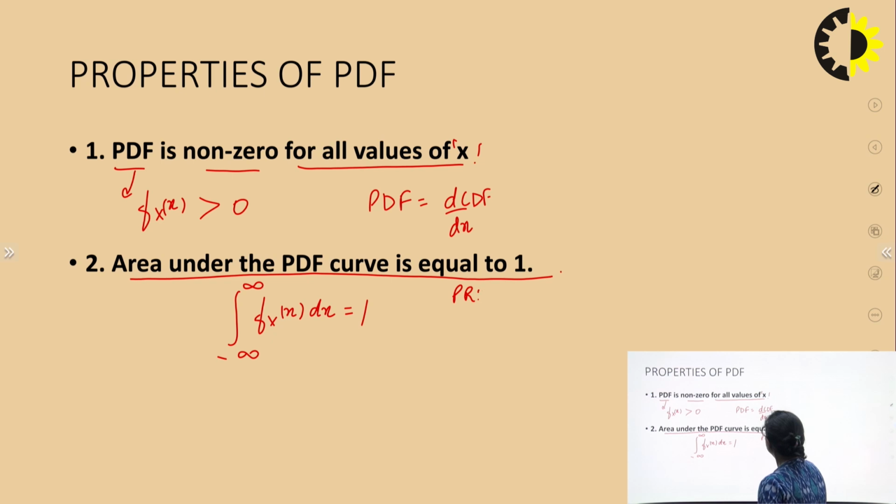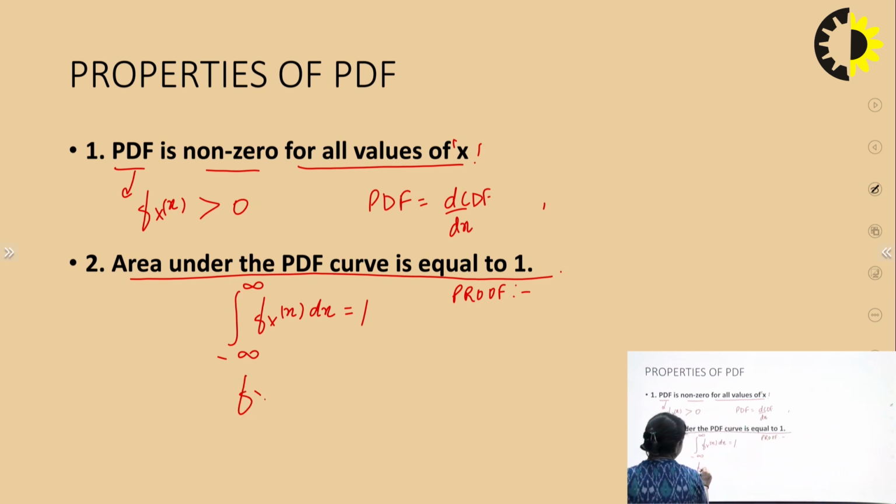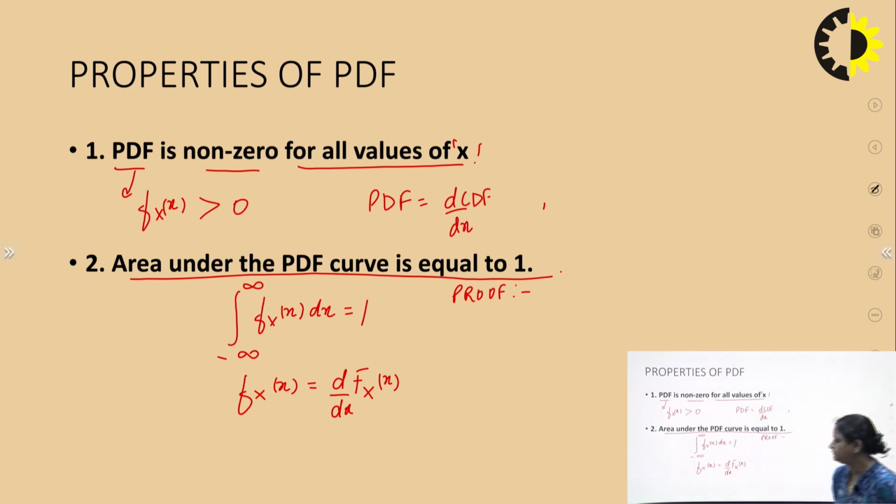Let us check the proof for this particular statement. It is often asked how do you prove that this is equal to 1? So what is f_X(x)? You know that f_X(x) is equal to d over dx of the CDF, that is capital F_X(x). Alright, we know that. So what we'll do is the integral from minus infinity to positive infinity of f_X(x) dx.